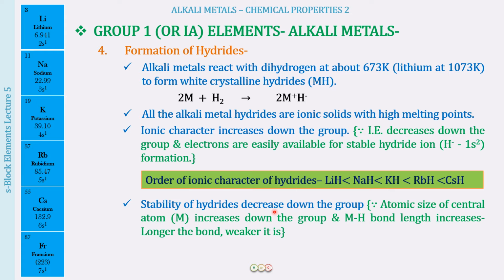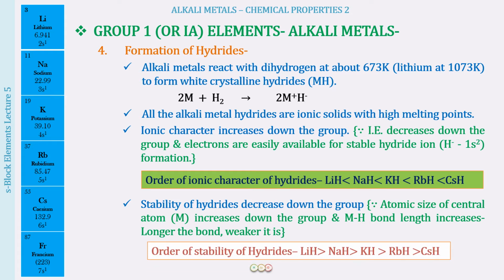Now, before I tell you the reason for that, do you remember the trick I told you to learn the stability orders? I told you that just remember that the small cation is happy with a small anion and a large cation is going to be happy with a large anion. Right, so here the hydride ion is very small in size, so it is going to be happy with the smallest cation, which is going to be the lithium ion. So lithium hydride is going to be the most stable, and as we go down the group, the size of the cation is increasing, the stability is decreasing.